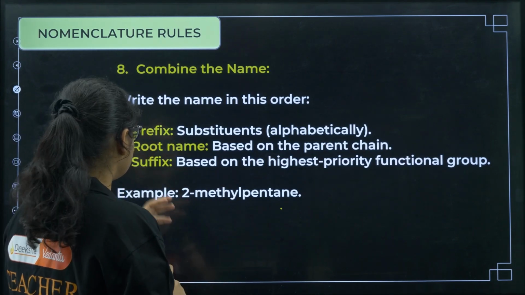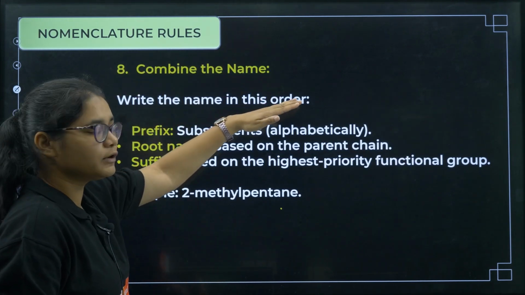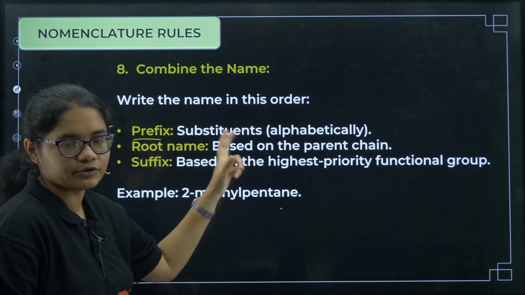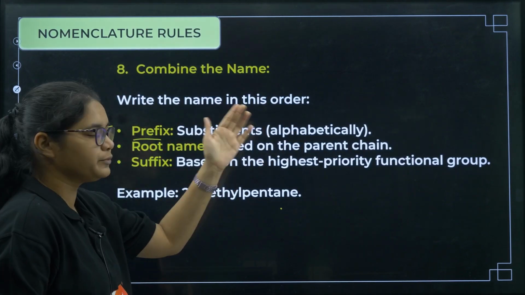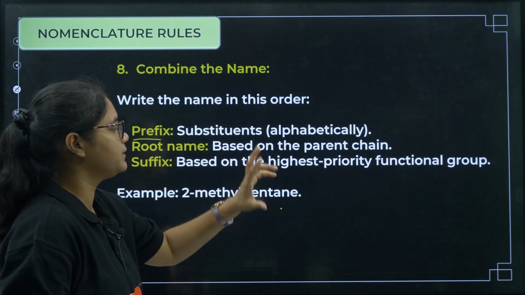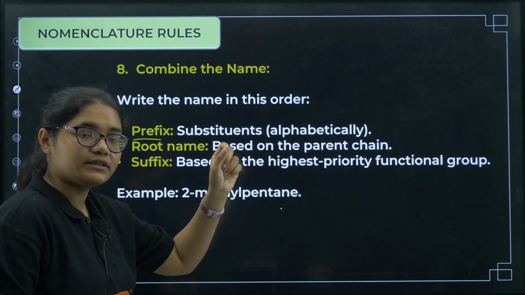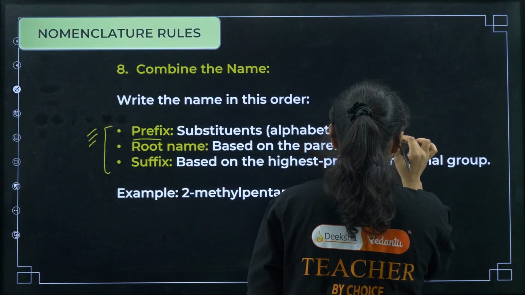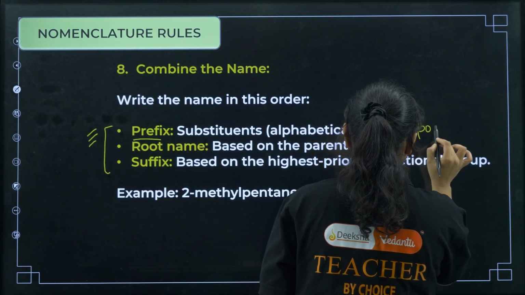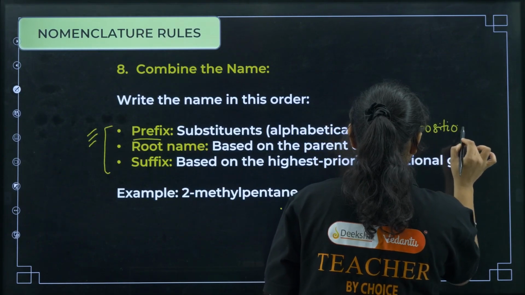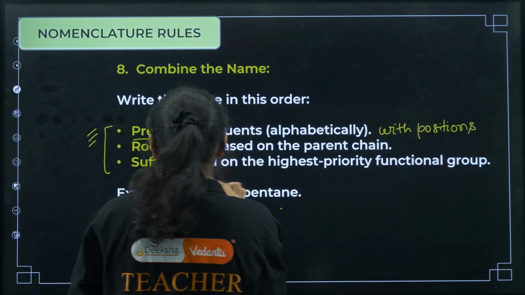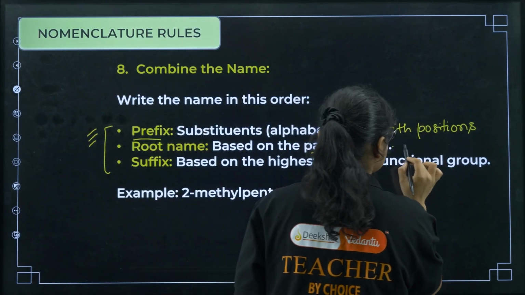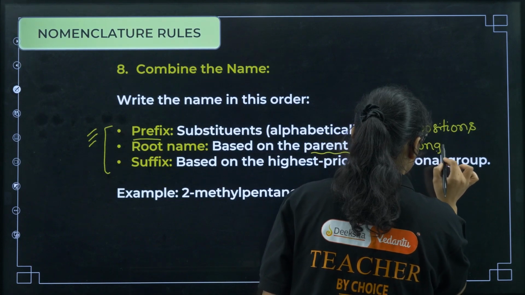Okay, so now you see what should be the name written order. The prefix part should be about the substituents. You should write the substituents first, and the substituents should be in alphabetical order with their positions, meaning on which carbon they are attached. Then you have to write the root name. Root name should be based on the parent chain, and parent chain depends on the longest carbon chain.